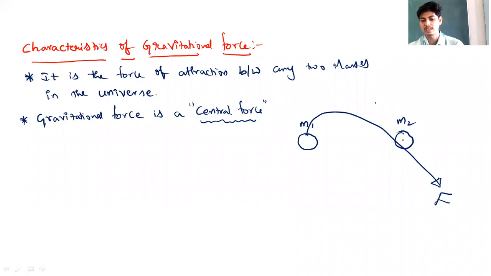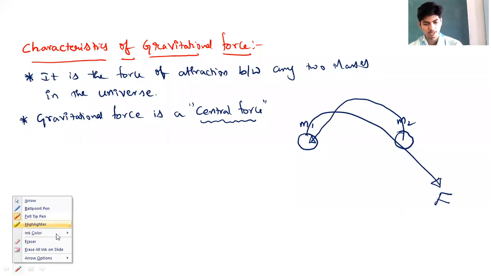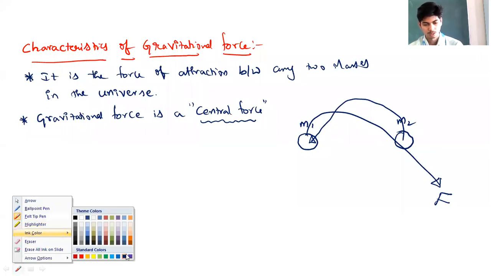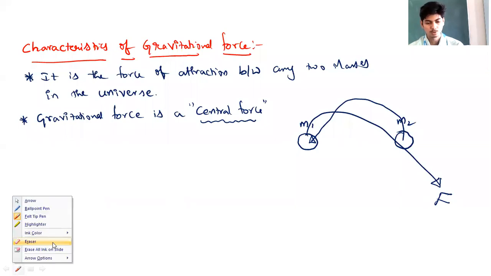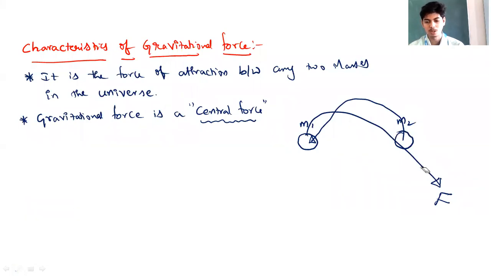Athwa m2 gets attracted to m1 in this manner. Correct alla? m2 gets attracted to m1 in this manner, or m1 gets attracted to m2 in this manner. Correct alla? The direction in which the bodies attract each other are shown. No. Hagadre, how do they behave? Averadu hag act agtave? How do the force of attraction between two masses act?